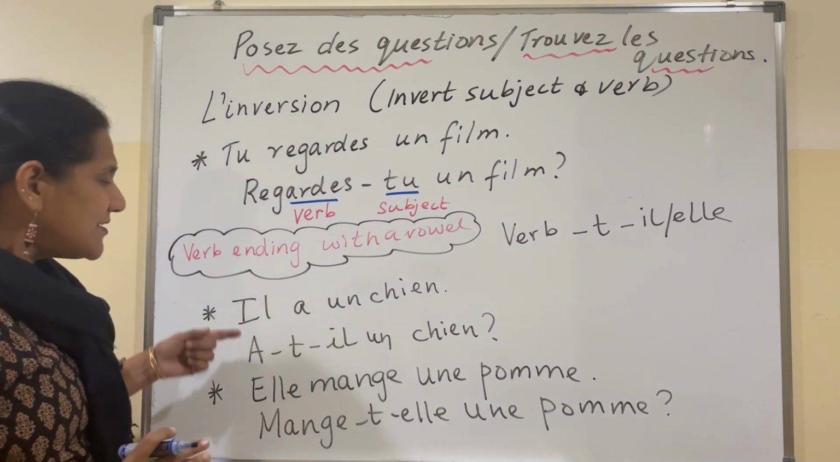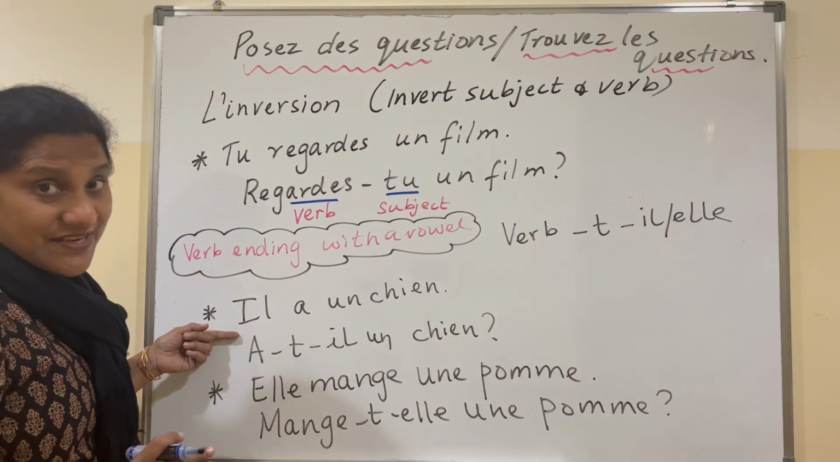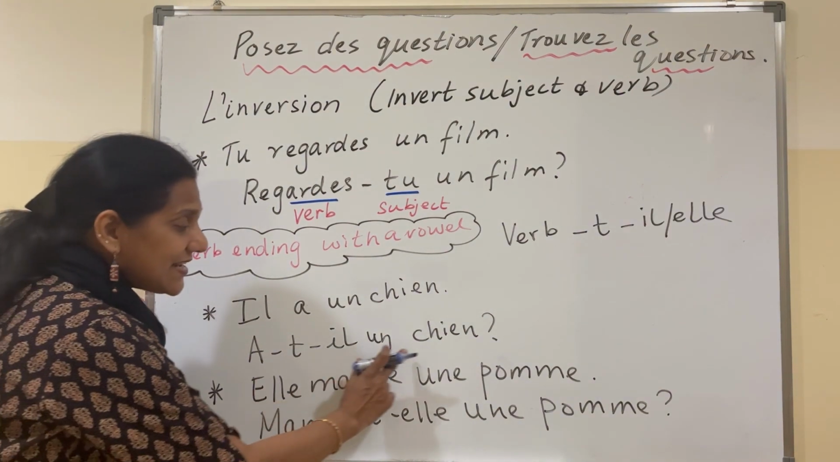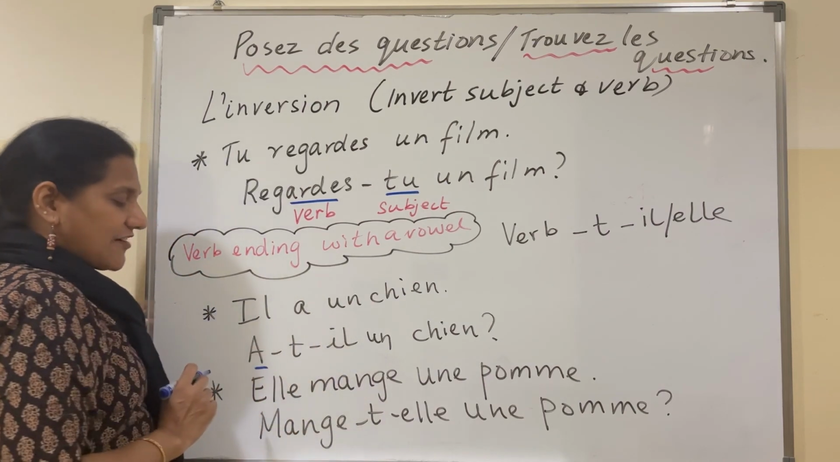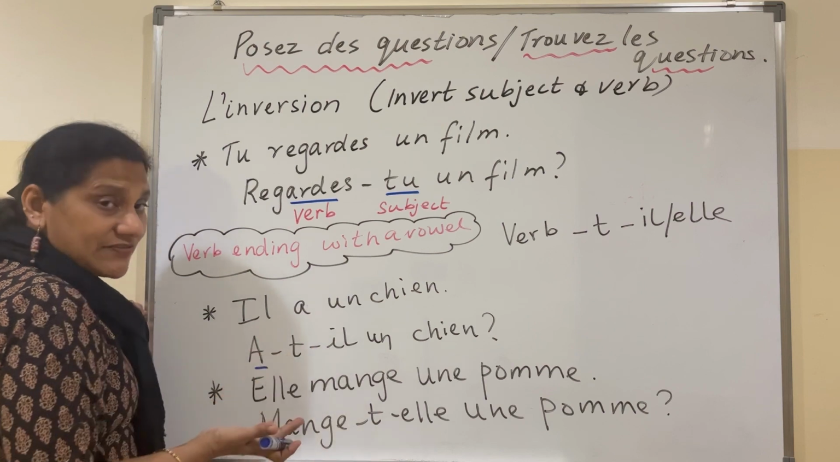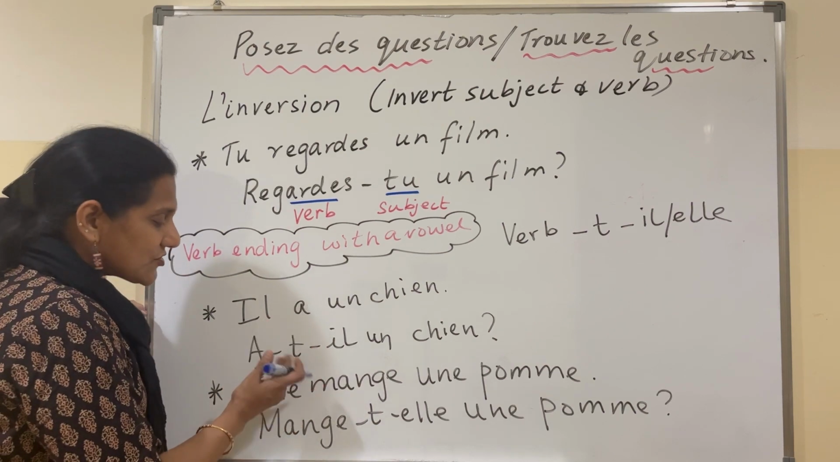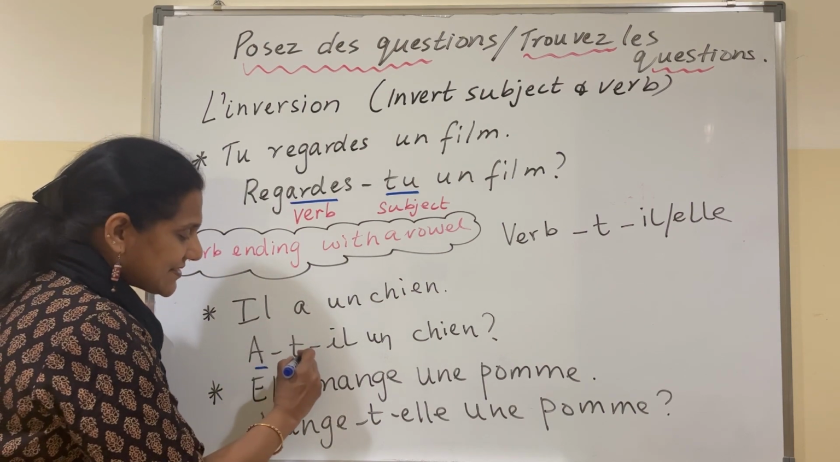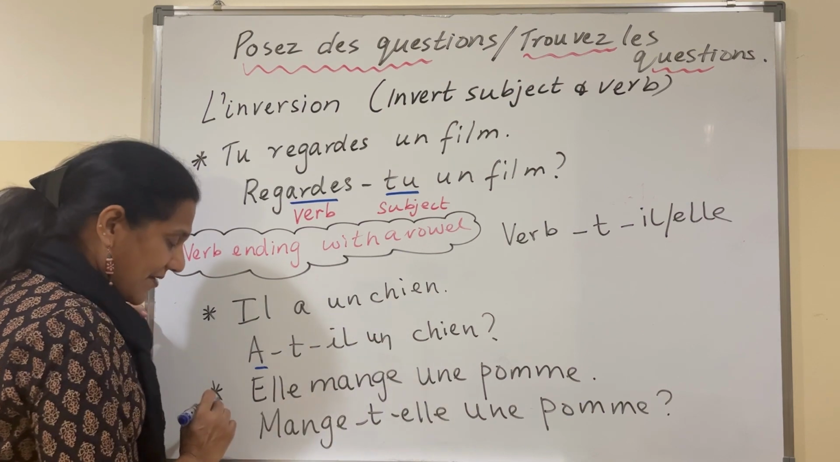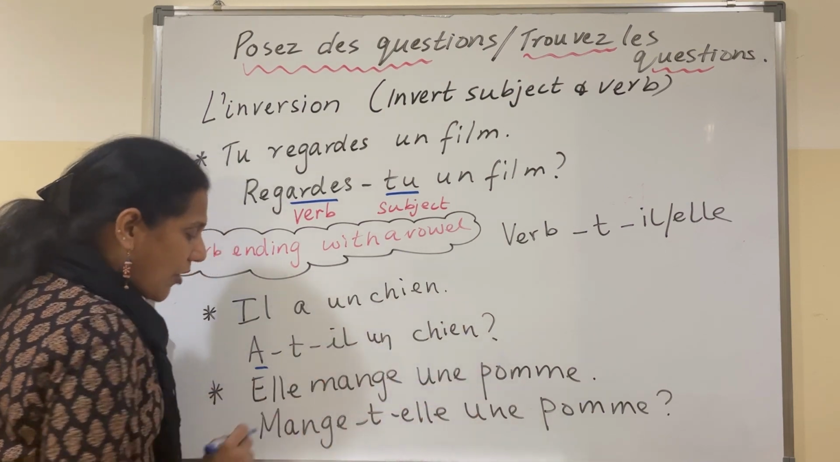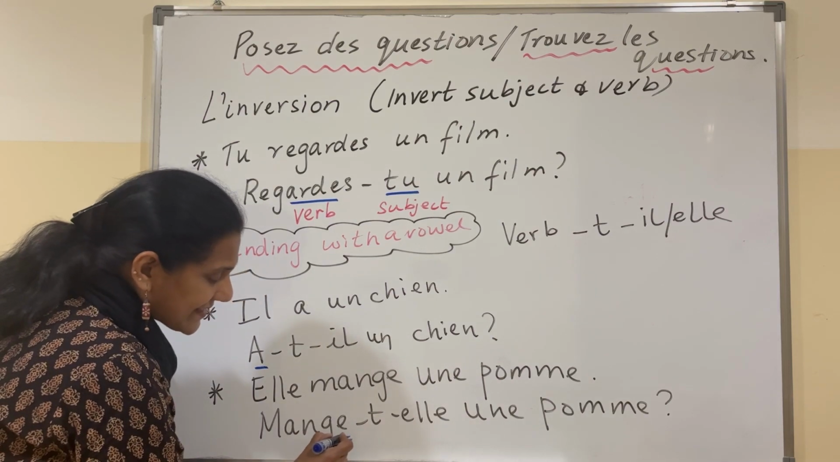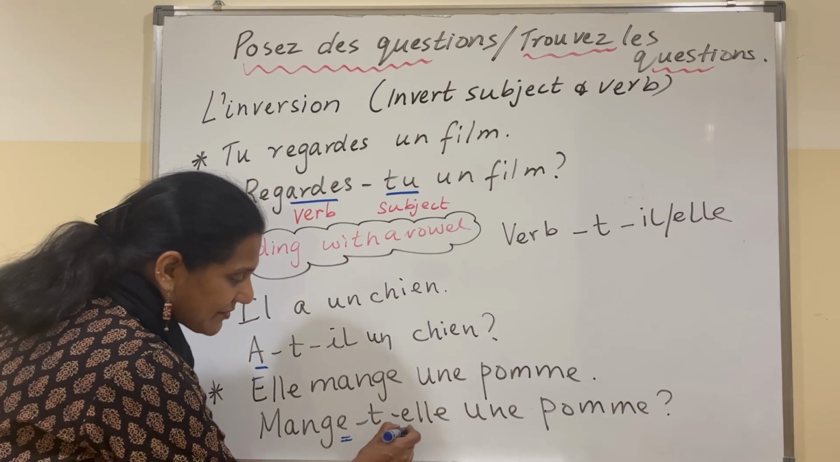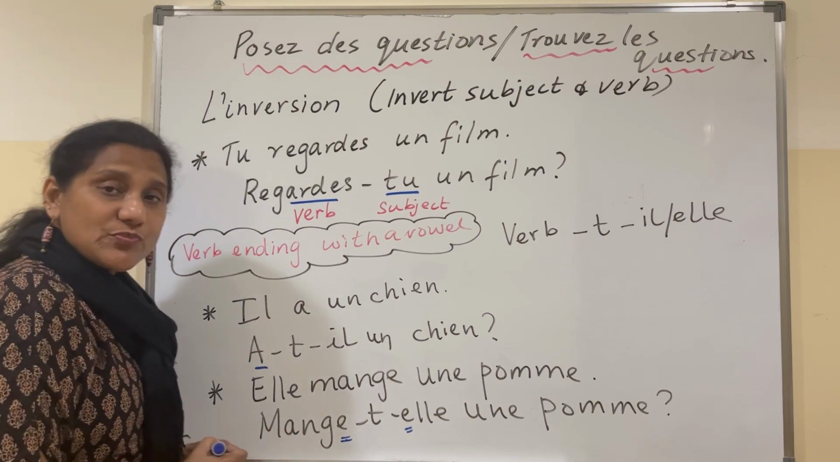Let's take an example. Il a un chien. A-t-il un chien? Can you notice here? Verbs which end with a vowel. This itself is a vowel, so you need to put hyphen t hyphen il, un chien. Elle mange une pomme. Mange-t-elle une pomme? This verb ends in E, and therefore there will be a clash of vowels, so we need to put a T.